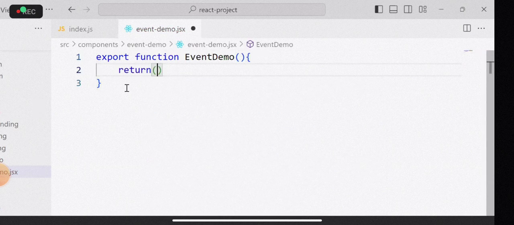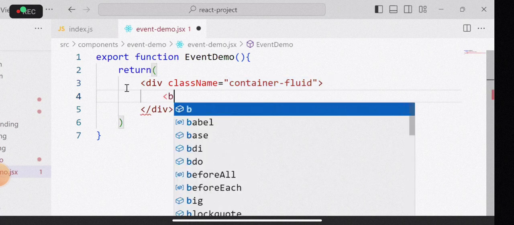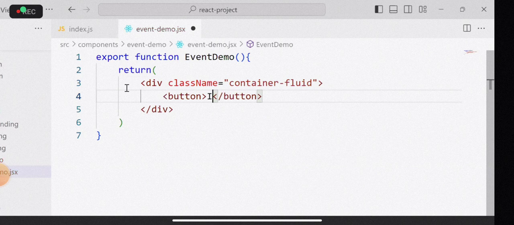It will return a simple container-fluid, and here we are adding just a button, Insert.